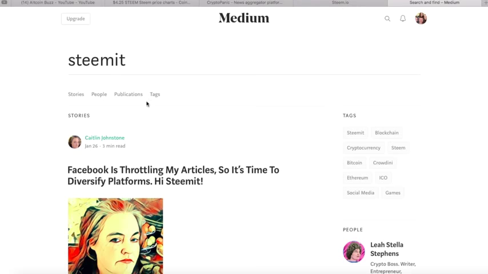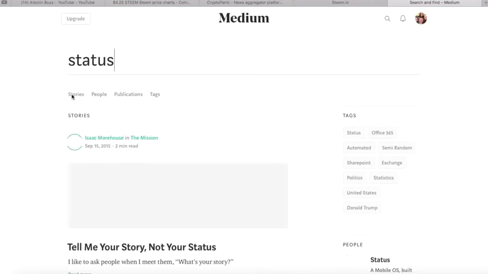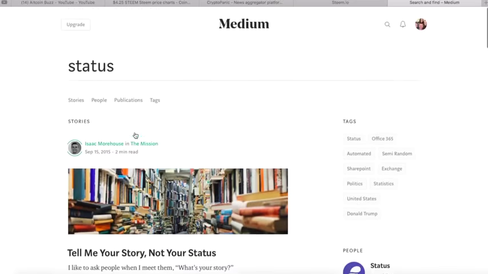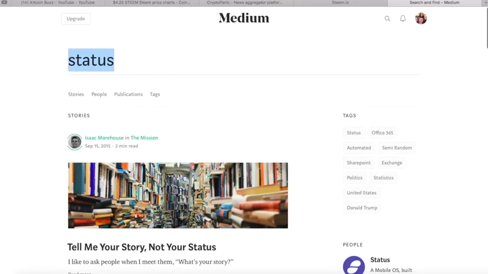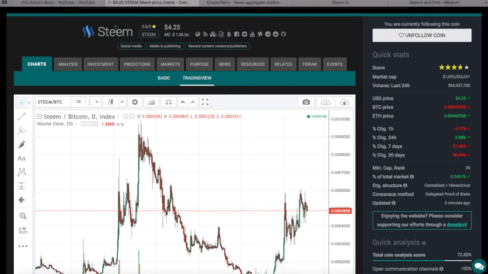I checked that. Now while we're here on the Medium channel, let's look at Status. And then we're going to go back and look at the fundamentals. SNT. Do we have any Medium stories? No, that's last year. Let's search Status. That's important. I want to know if they're posting on there. I want to know if there's active stuff. Not on that. It's pretty new. So we'll see. Very interesting. We'll check it on here.